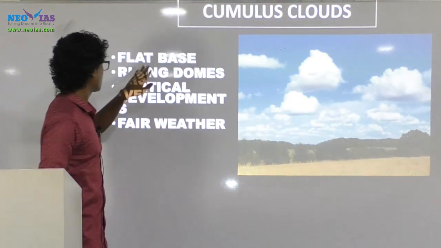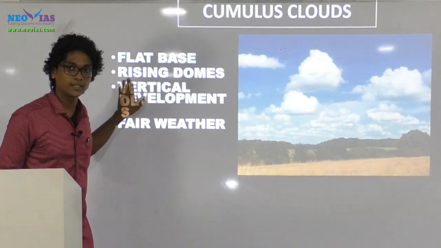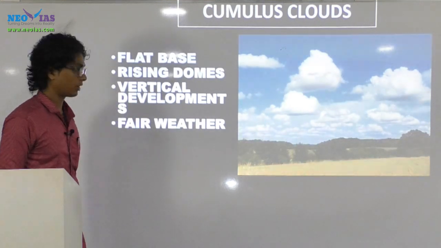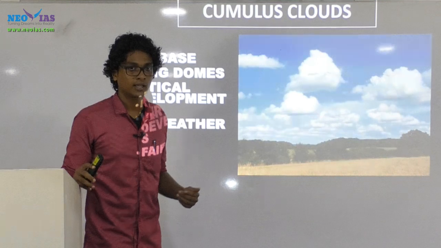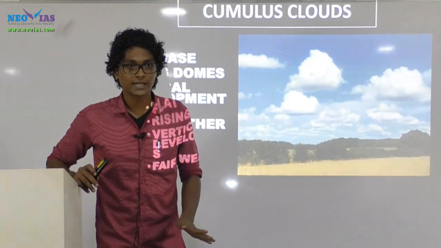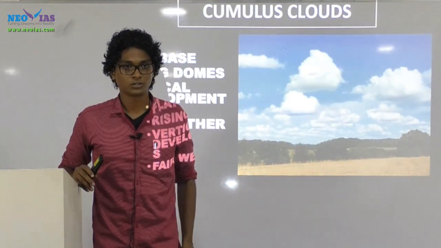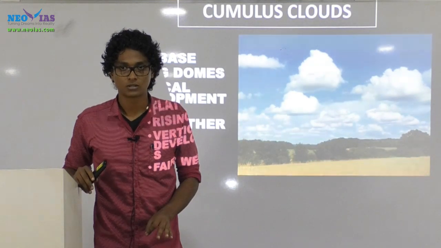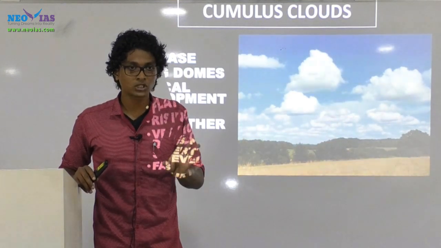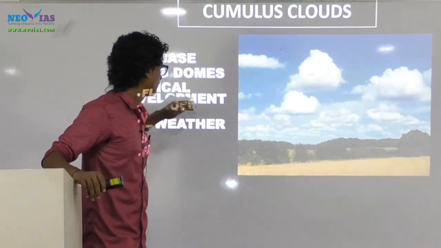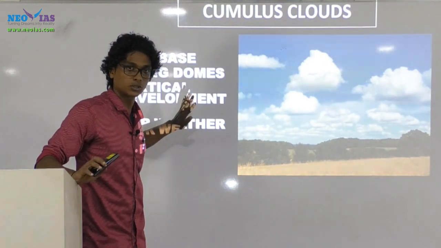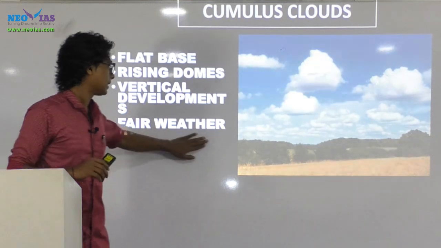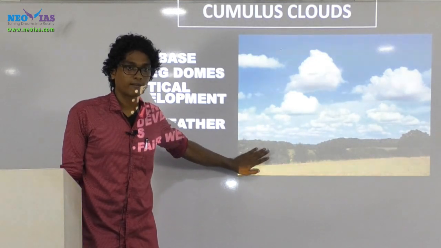So the features of a cumulus cloud are a flat base, a rising dome, and vertical development. And among clouds having vertical development, there are only two kinds: one is cumulus and the next is cumulonimbus. The important feature of the cumulus cloud is vertical development, and they result only in fair weather.